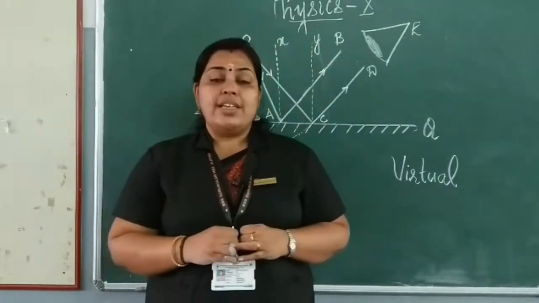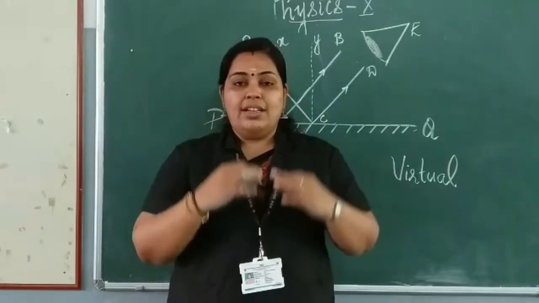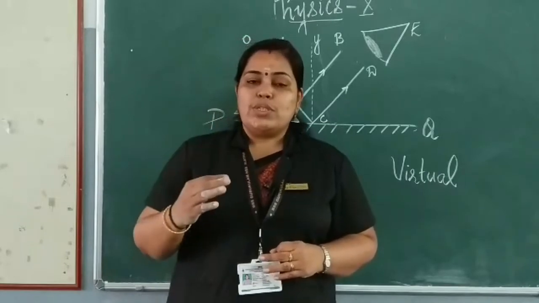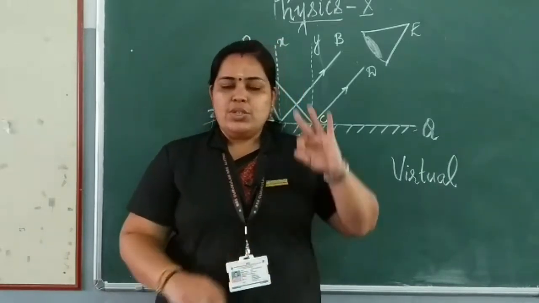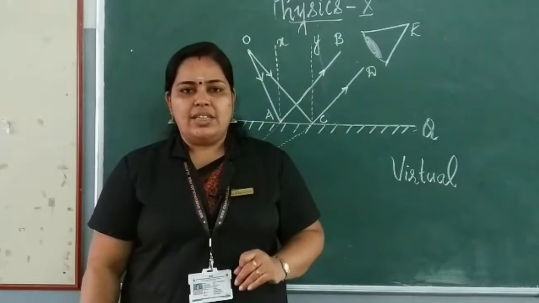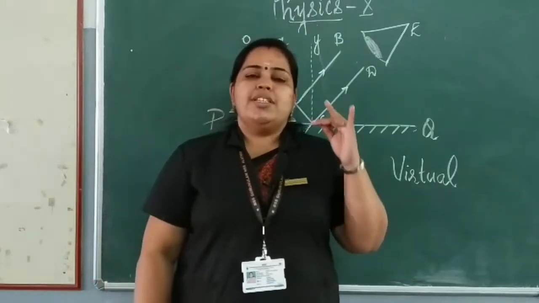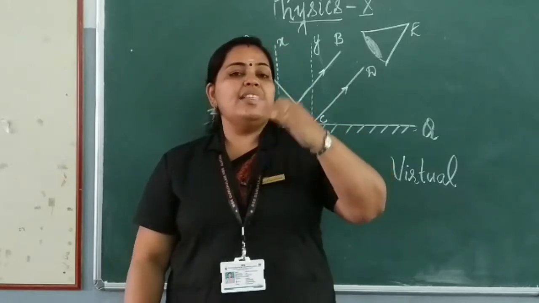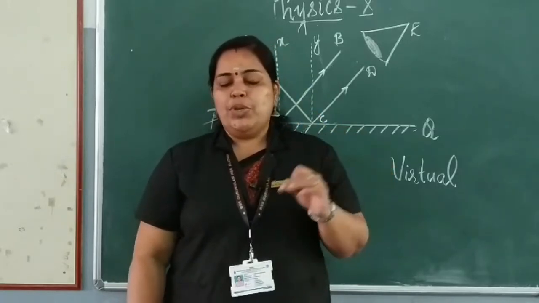What about the size of the image? When we look in the mirror, we see ourselves at the same size, isn't it? In the same way, the image is also the same size. So the 3 points we have to study: the image is virtual, it is the same size, and the distance from the object to the mirror and from the image to the mirror will always be equal.